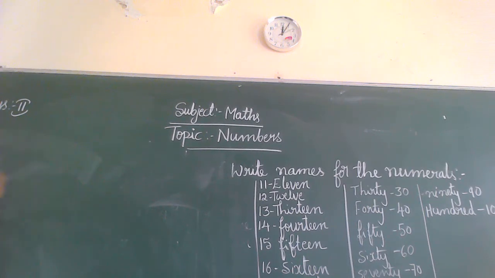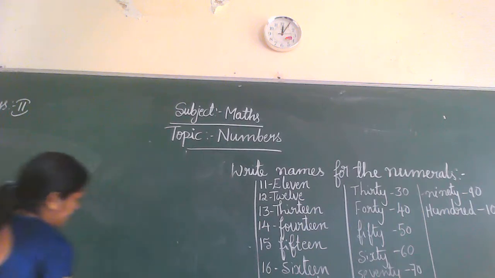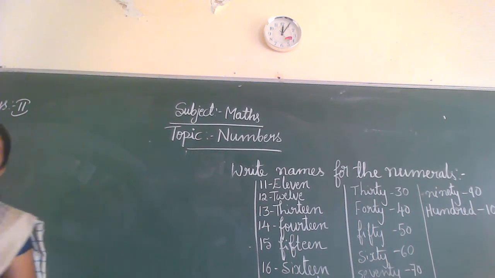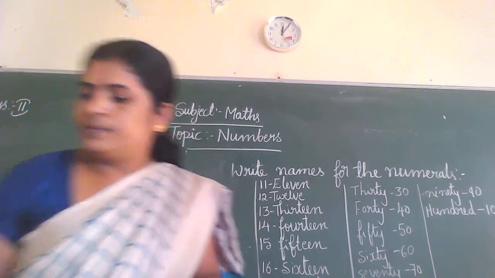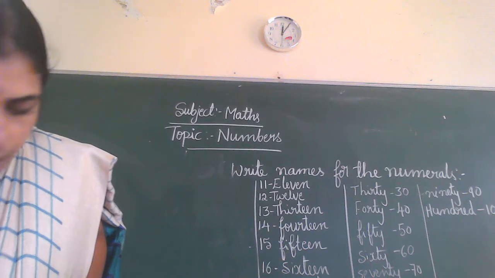You learn the spellings of 1 to 20 and 30, 40, 50, 60, 70, 80, 90, 100. After that you can write the numbers very easily. Okay? Next.